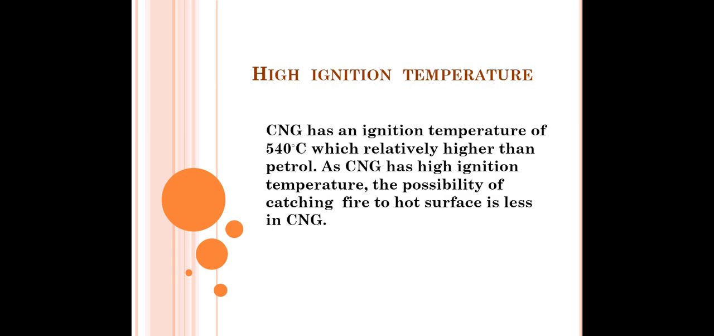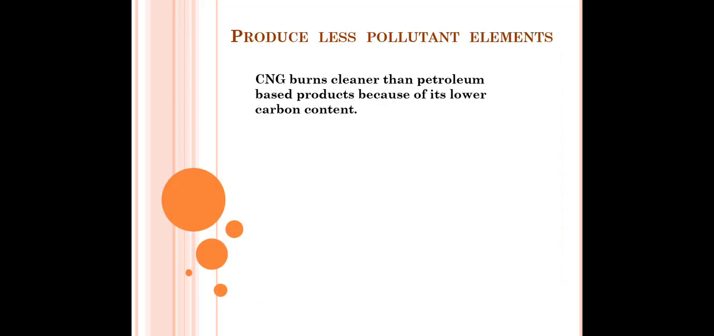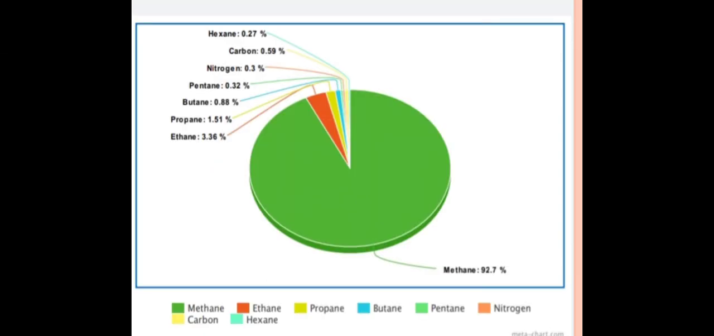Next we have seen high ignition temperature. Due to the high ignition temperature, the chance of causing fire is less, so it helps in avoiding catching fire also. So these are a few advantages we have seen. One more: it produces fewer pollutant elements. This is the element composition of CNG, and methane is present in the largest amount, 92.7%, and due to the small amount of carbon in CNG, it is less harmful to us.